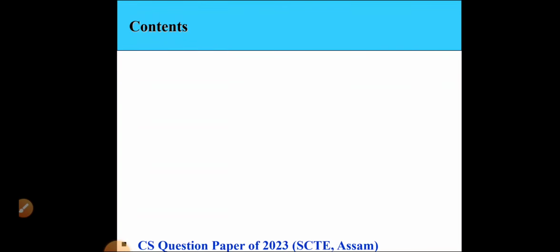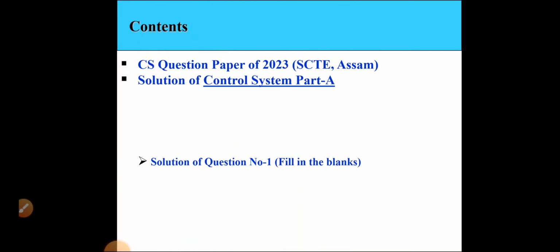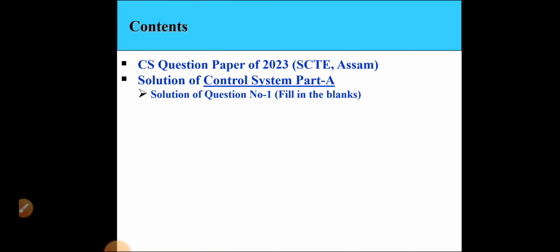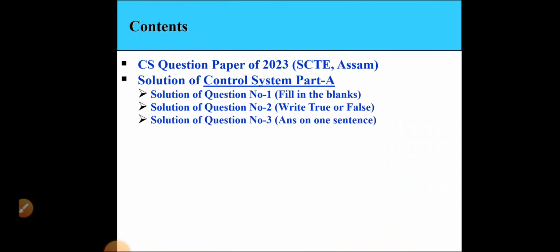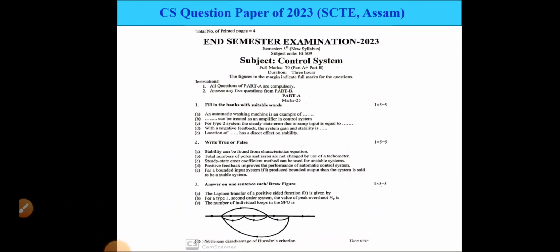Contents of today's video is CS question paper of 2023, solution of control system part A, solution of question number 1, fill in the blank, solution of question number 2, write true or false, solutions of question number 3, answer in one sentence, solution of question number 4, choose the correct answer, solution of question number 5, match the following.